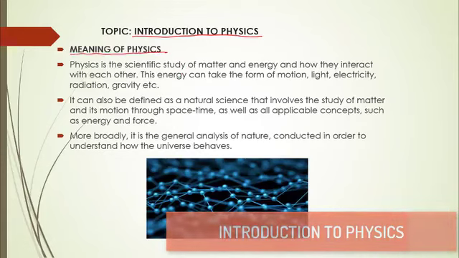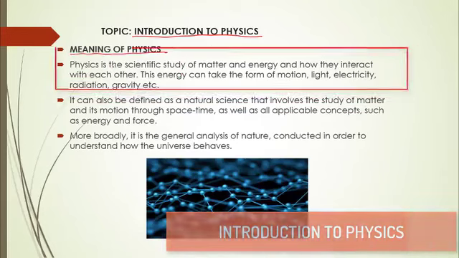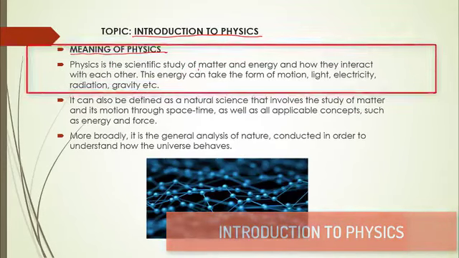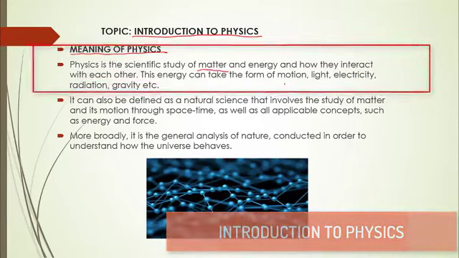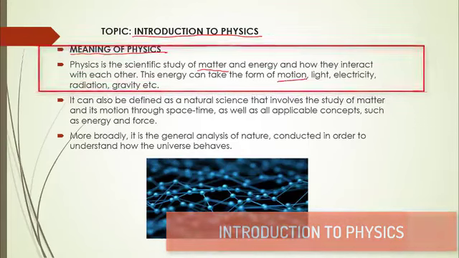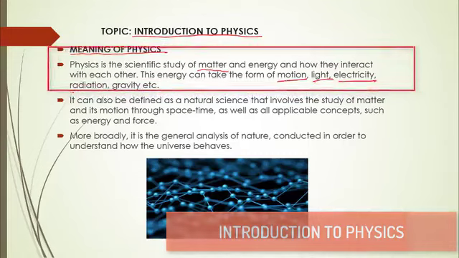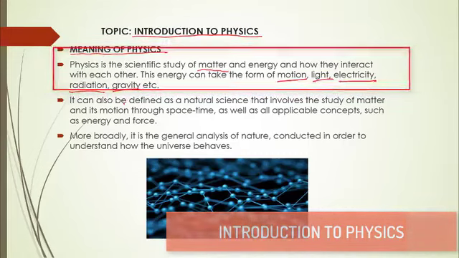you 3 precise definitions of physics. The first is that physics is the scientific study of matter and the study of energy and how these two phenomena interact with each other. We have different forms of energy. We have energy in the form of motion, we have energy in the form of light, energy in the form of electricity, energy in the form of radiation, energy in the form of gravity, and so on and so forth.